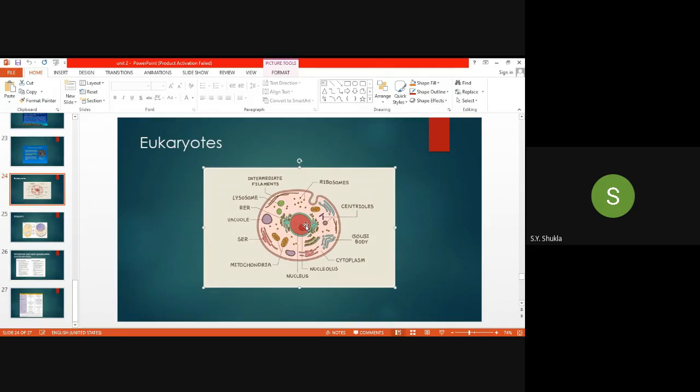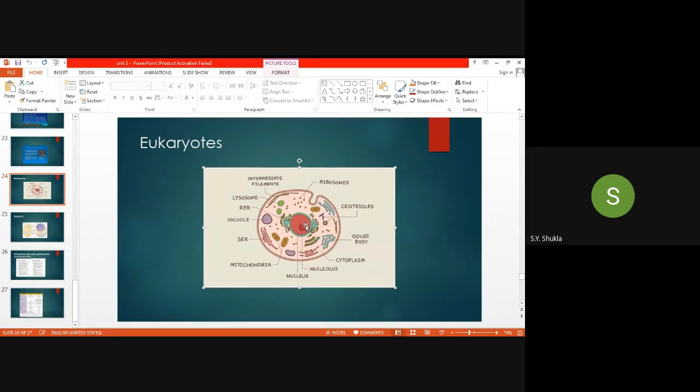This is about the eukaryotic cell. One more point is regarding the cytoplasm. Cytoplasm also plays a key role in the eukaryote, as all the organelles are embedded in the cytoplasm of eukaryotes. And this is about the eukaryotic cell. If you have any kind of doubt, all of you can ask me.